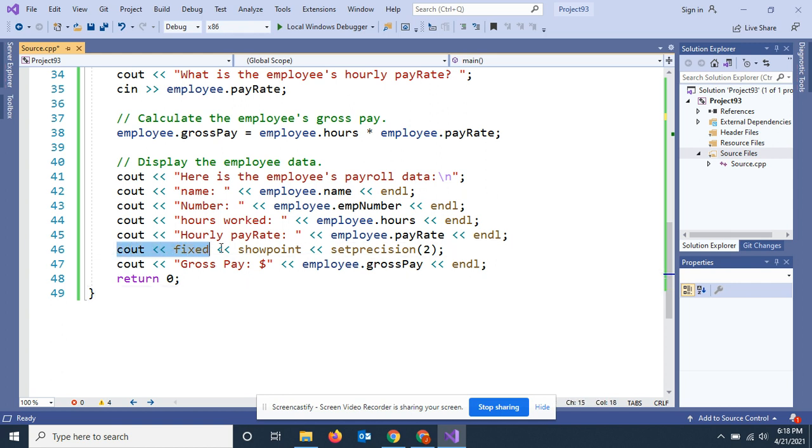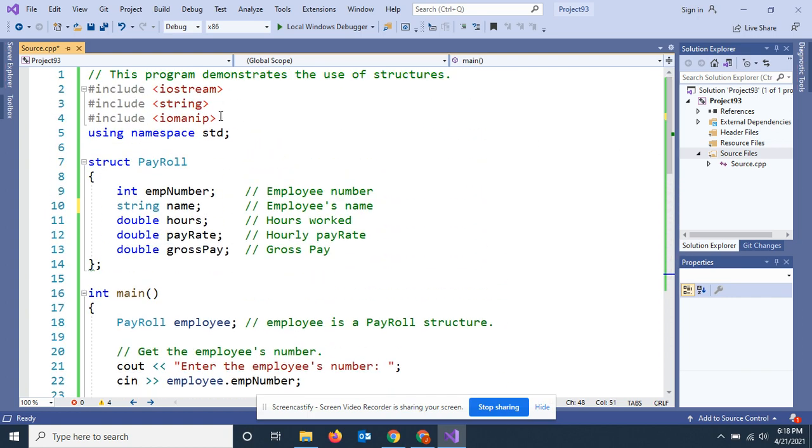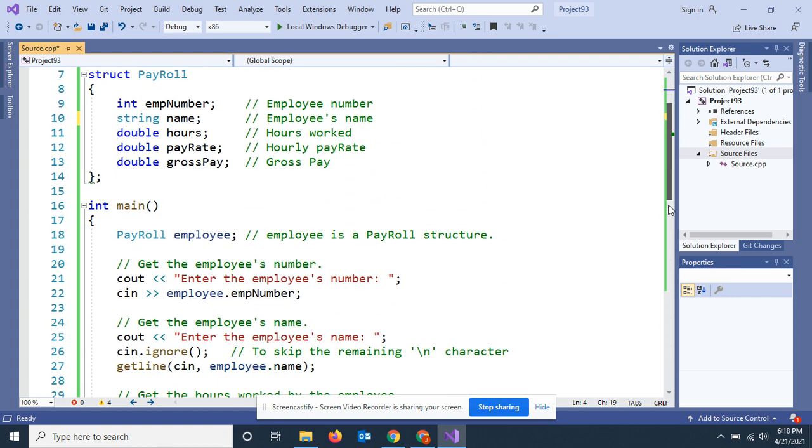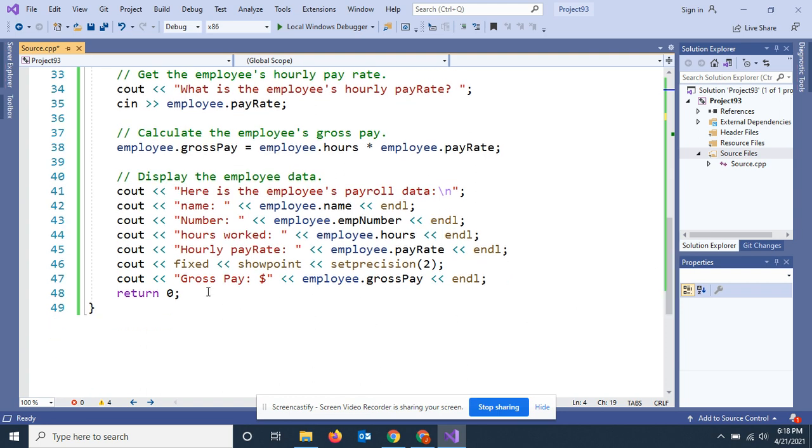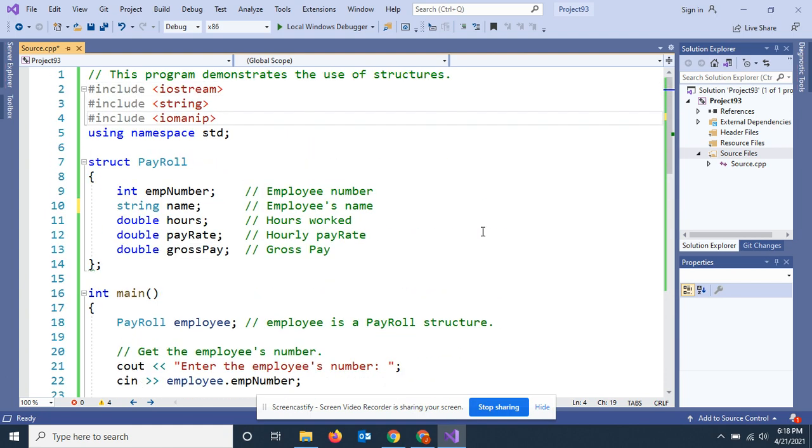Then this line here, I especially wanted to get to, because I can almost guarantee you this is going to be an exam question. How do you set precision for money? It's fixed, showpoint, setprecision. One thing you had to do was include iomanip. Then cout gross pay from the calculation you did. So let me run this.